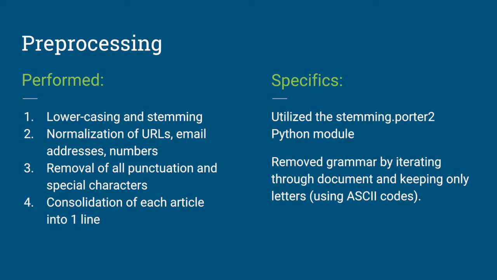Some pre-processing that we performed on these articles were lowercasing and stemming. To do this, we utilized the stemming.porter2 Python module. We also performed the normalization of URLs, email addresses, and numbers, and also removed all punctuation and special characters from the articles by iterating through each article and keeping only letters, using ASCII codes. After this, we consolidated each article into one line of a single file.